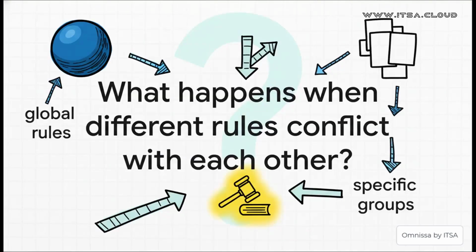Right, so that probably makes you wonder, okay, that's great, but what happens if I need a different, more specific rule for a certain group? Do the global rules just steamroll everything? Well, that's where this idea of precedence, or a hierarchy, comes into play. Let's check out how that works.